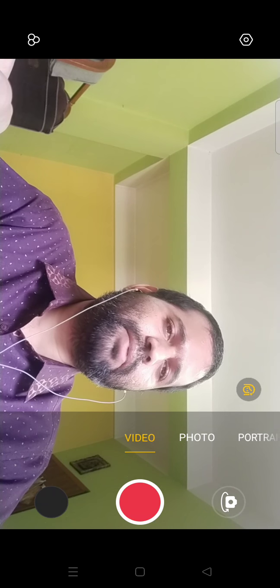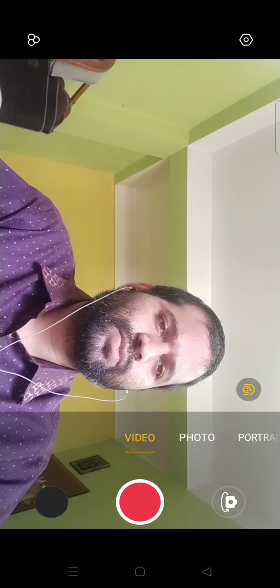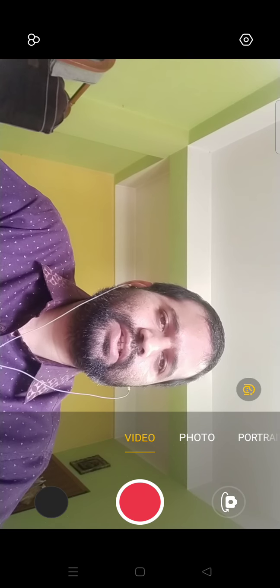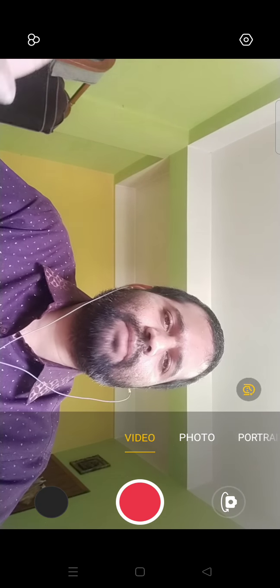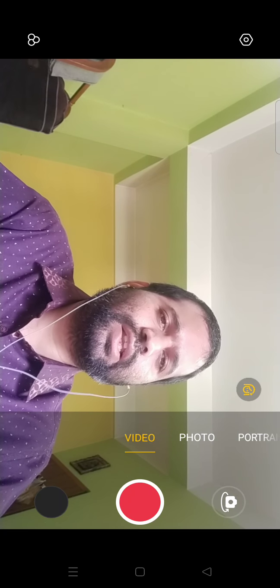When a candle is burned, what do we see? Flame, we see flame. And suppose you are sitting in a room, suddenly the current goes, so your room becomes dark. When you burn a candle, then the whole room becomes bright. Is it or not? That is because of the flame.